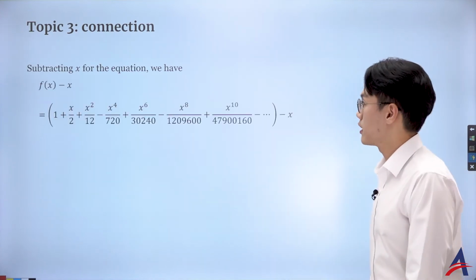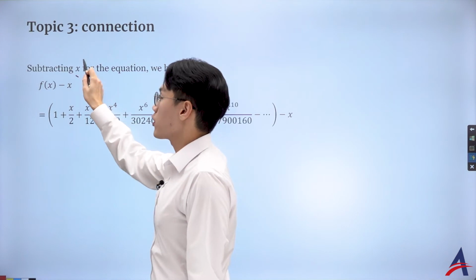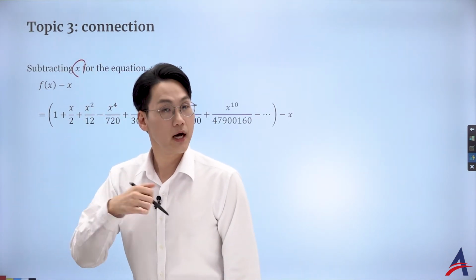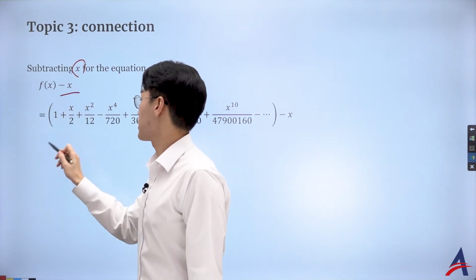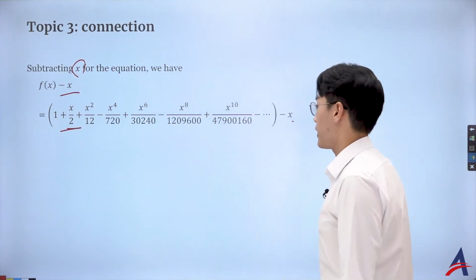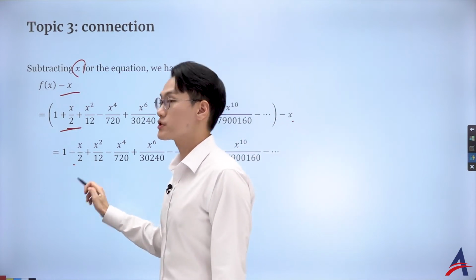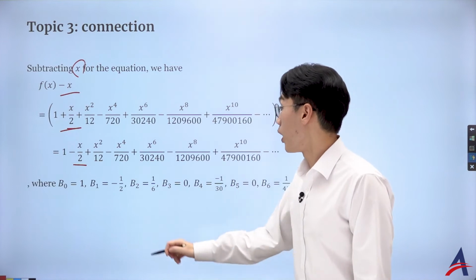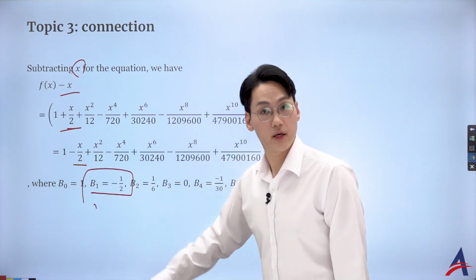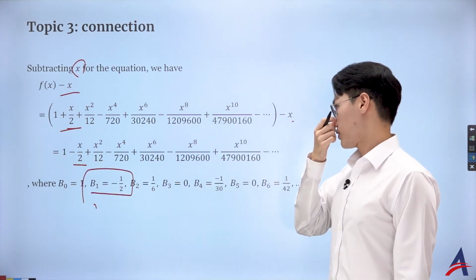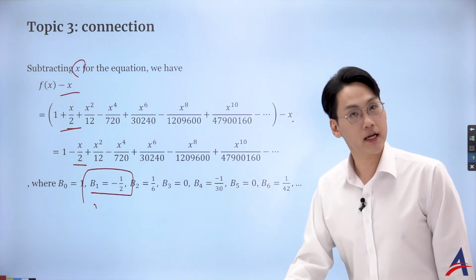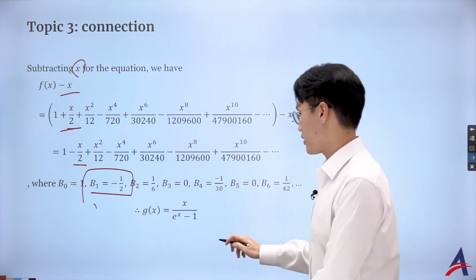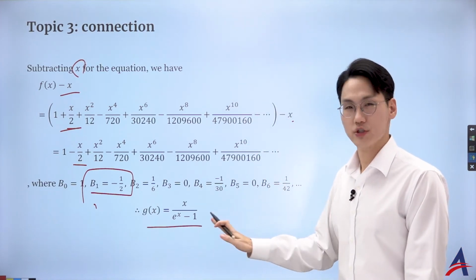So that's the premise. I had a positive x over 2 that gave us B1 as positive half. But if you subtract x, I will have negative x over 2, which results in the desired B1 being negative half. Everything else is the same. So I need to redefine my generating function from the previous part as the following. I just subtract the x.